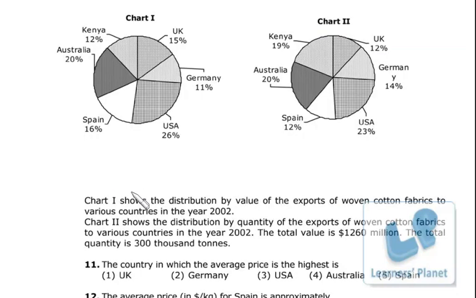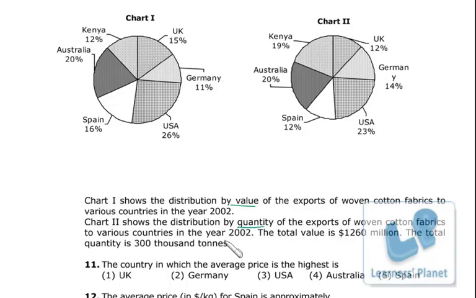Okay, two questions. Chart 1 shows the distribution by value of exports of woven cotton fabrics to various countries in year 2002, and chart 2 shows distribution by quantity of exports.